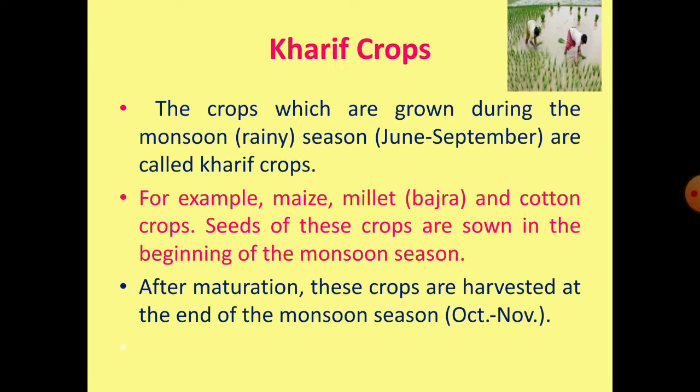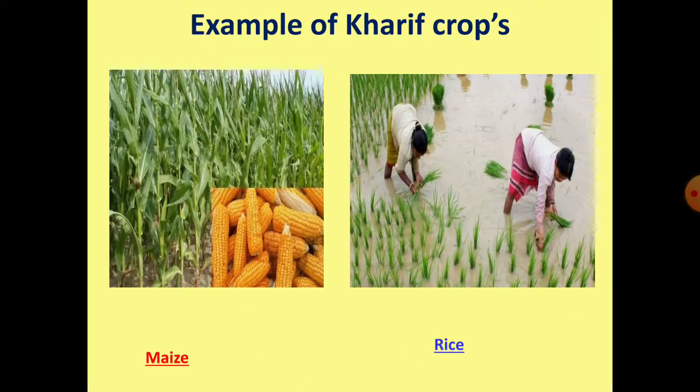Now let's get to know about kharif crops first. The crops which are grown during the monsoon, or the rainy season, which is June to September, are called kharif crops. For example, maize, millet, cotton, paddy, etc. Seeds of these crops are sown in the beginning of monsoon season. After maturation, these crops are harvested at the end of monsoon season, that is October to November. So, I have a few examples of kharif crops over here, that are maize and rice.